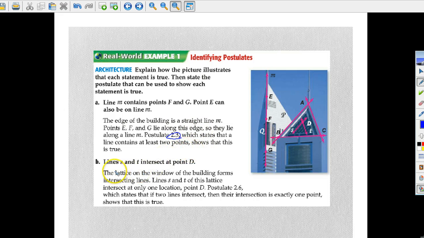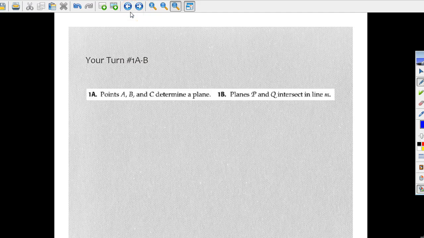Okay. B: Lines S and T intersect at point D. Lines S and T intersect at one point, D. So this is postulate 2-6, where it states if 2 lines intersect, their intersection is exactly 1 point. Okay. So here's your turn, 1A and 1B. Go back in the video and tell me which postulate each one is talking about.